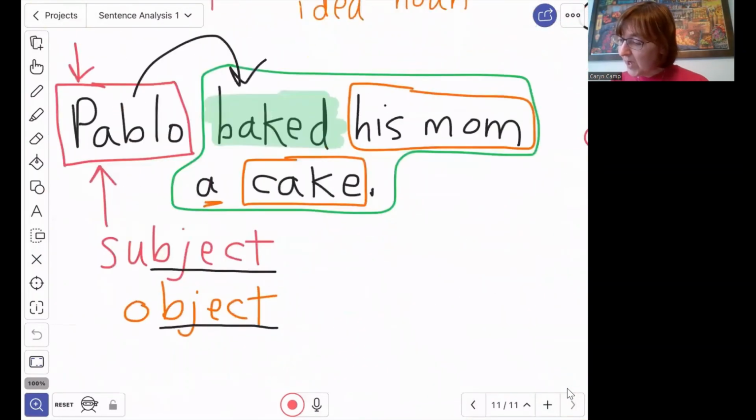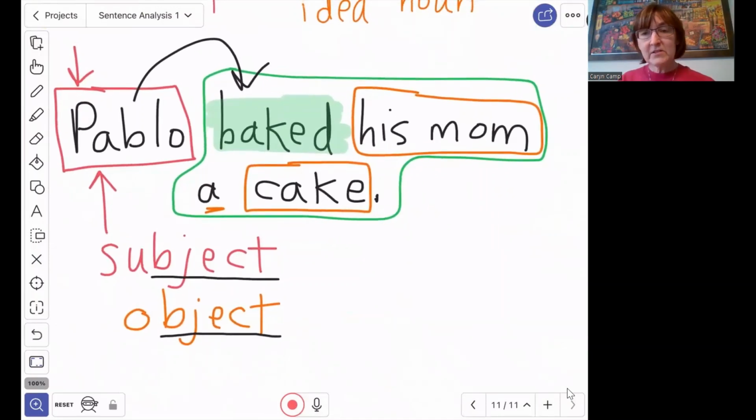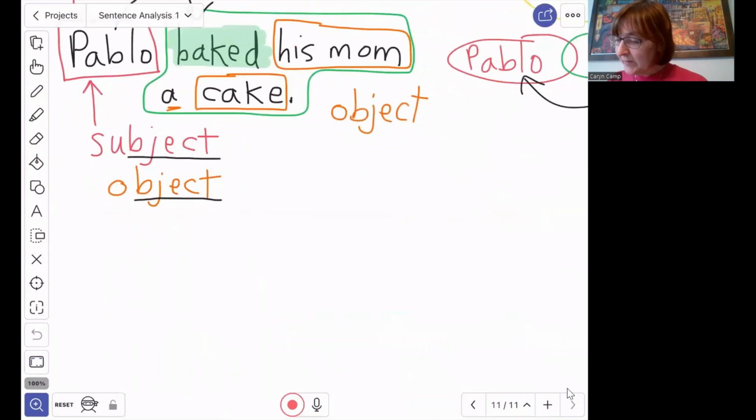So let's go back to Pablo baked his mom a cake. So we have these other two nouns, his mom and cake. Since they are not the ones doing the baking, and they're not first in the sentence, these are object nouns. The reason it's so important to know if a noun is the subject of the sentence or an object in the sentence is because we might want to replace that noun with a pronoun. Do you remember when we used that word? Well, let's take a look at what I mean by that.